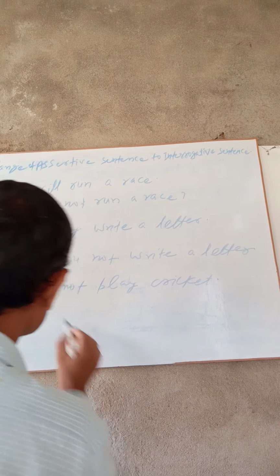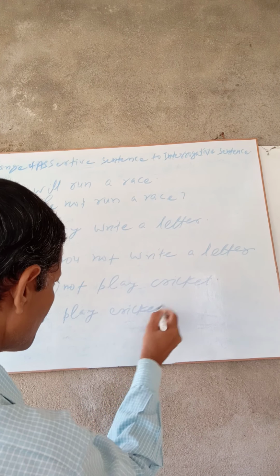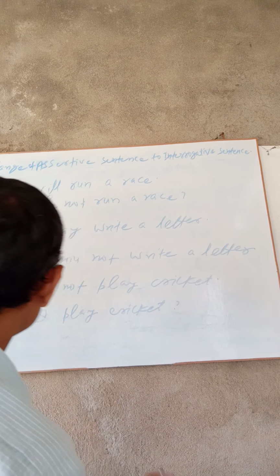Do I? Here is the application of not, that is erased. There will be: Do I play cricket? Hari does not make food. Here will be does.